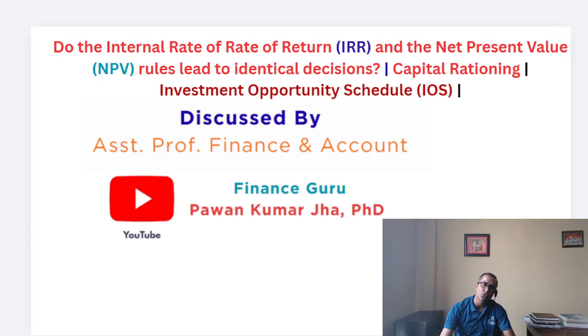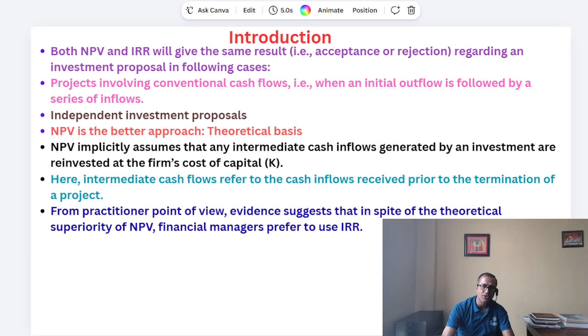Today let's discuss whether the internal rate of return and the net present value, which are the discounted techniques of capital budgeting rules, lead to identical decisions. That is the first question we are going to discuss today. Next I will discuss capital rationing. Under a capital rationing situation, how are we going to draw the investment opportunity schedule, friends? So based on this background, let's first talk about the background of today's discussion.